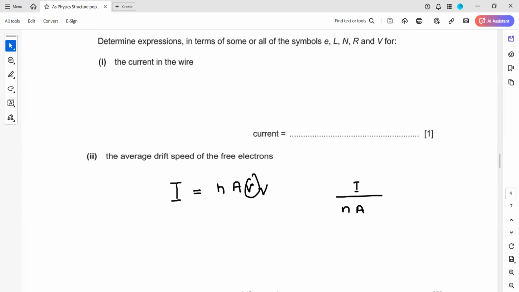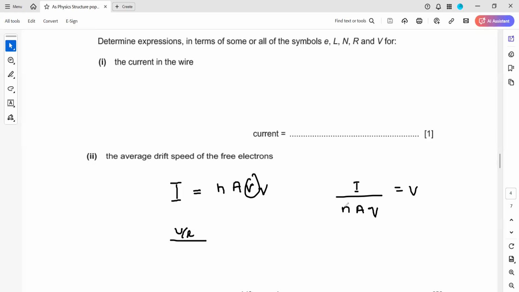And what about this Q? I already mentioned this Q is the charge of one electron. We can replace that later. So V is equal to I divided by N A Q. What about I? I'm solving now. What about I? I is the ratio V over R. So in place of I, we can write V over R.